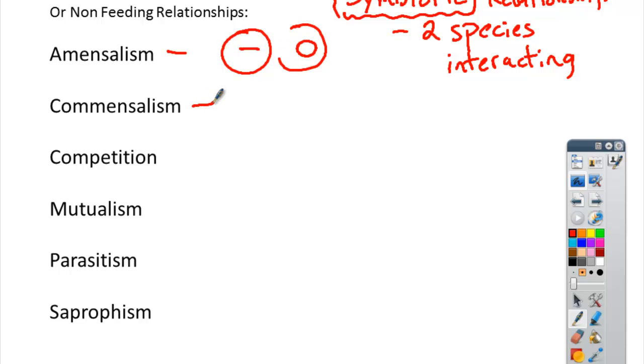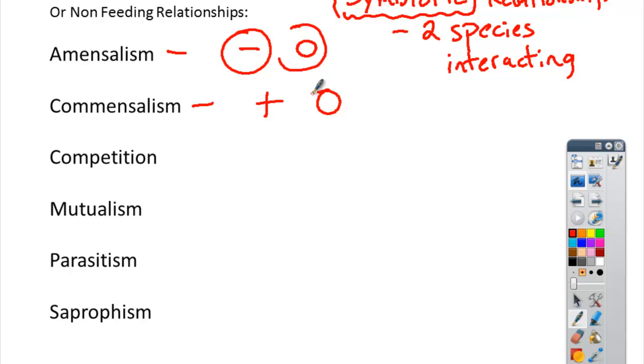Next one, commensalism, is more important and more common, and that's where one benefits, so we'll give it a plus. There's a benefit for a particular organism, and the other one just doesn't care. Okay, so you might have, I don't know if you've ever seen those little fish that hang on to sharks.